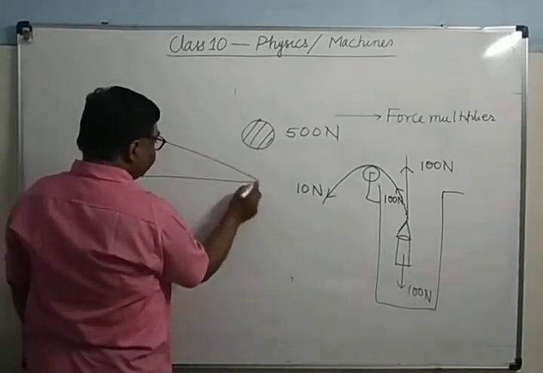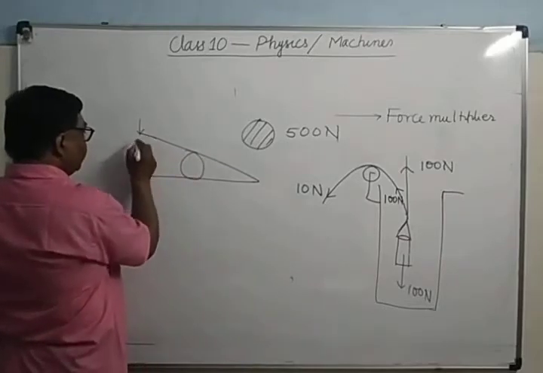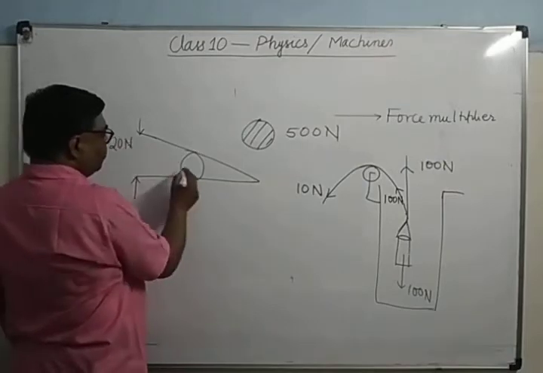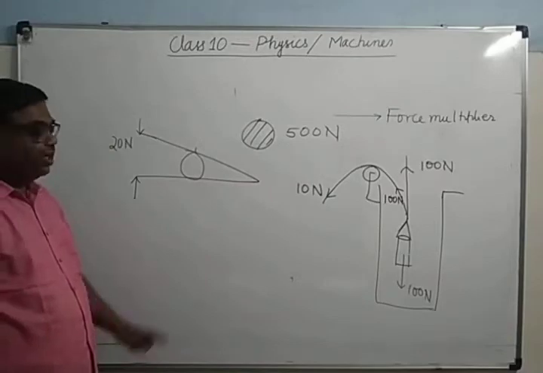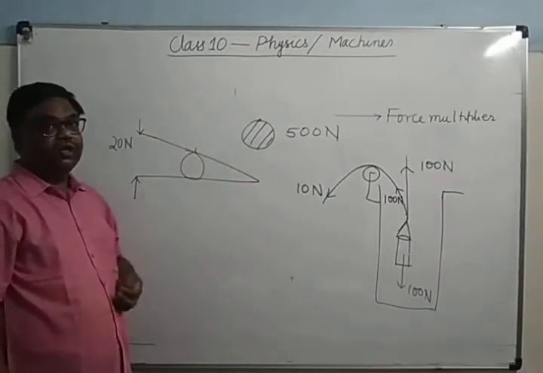But when you break it using the nut cracker, you apply a very small force, only 20 Newton, but here its effect becomes more than 500 Newton, and therefore it is broken.